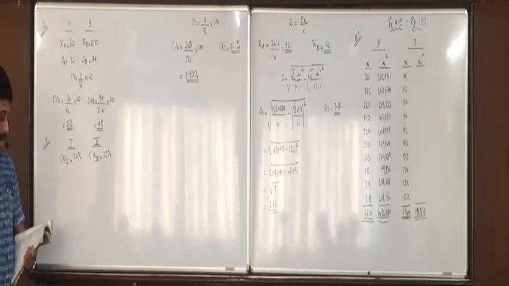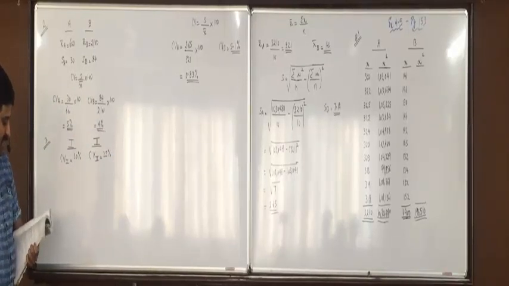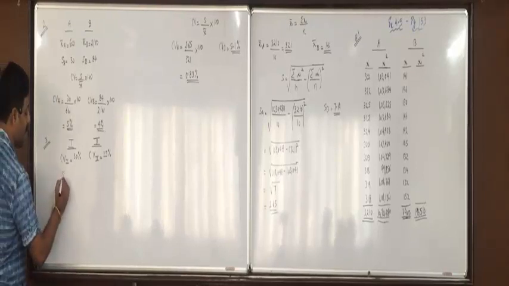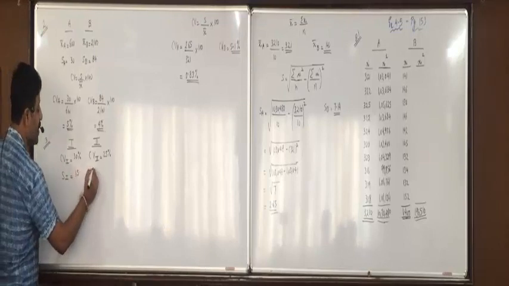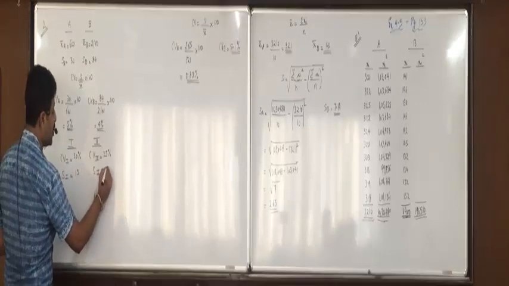Further, their standard deviations are 15 and 9 respectively. Standard deviation of series 1 is 15. Standard deviation of series 2 is 9.